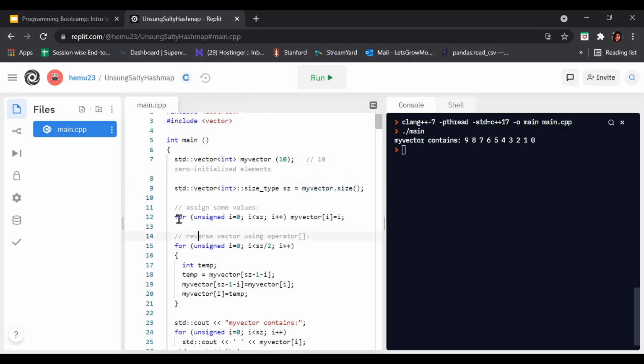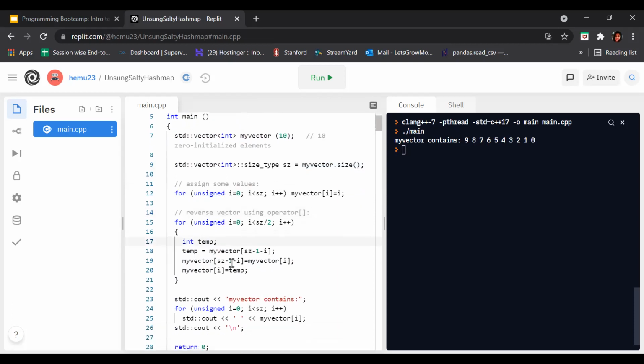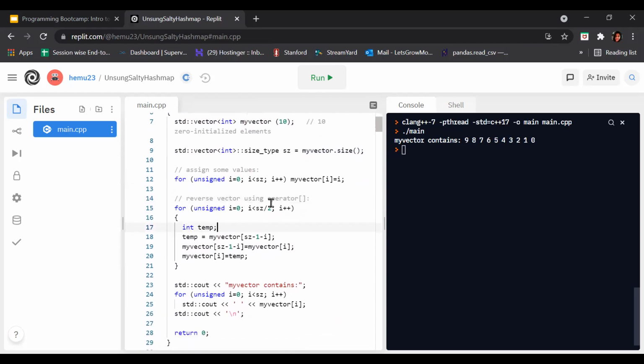Now we are assigning some values to the vector by using a for loop, and we are reversing the order. So by using this operator, we reverse my vector. Our vector contains the values 0 to 9 in the actual order, and we just reverse the order in such a way: 9 8 7 6 5 4 3 2 1 0. As simple as that. In this way we use this operator.